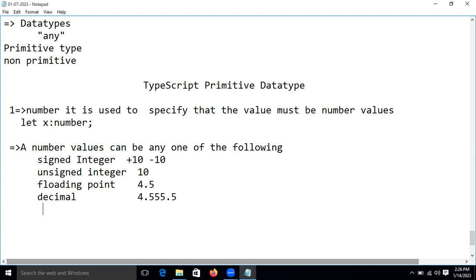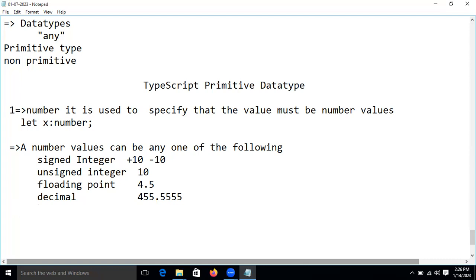The point value. Point means fraction value. So if any point is coming after the values, that is called a fraction value, and we can say that number is a decimal number, right?